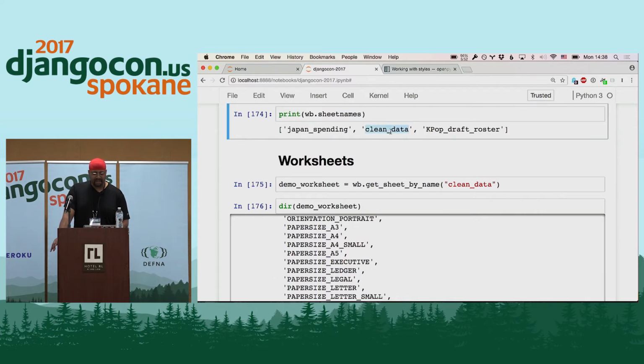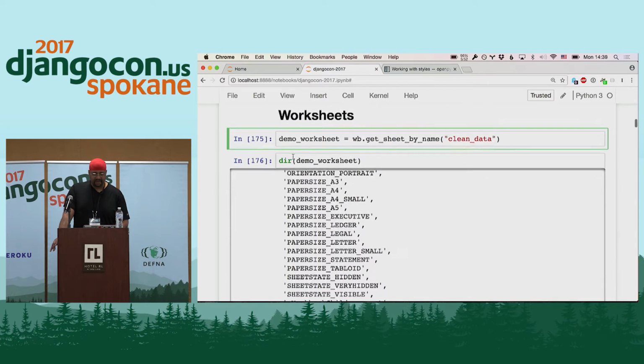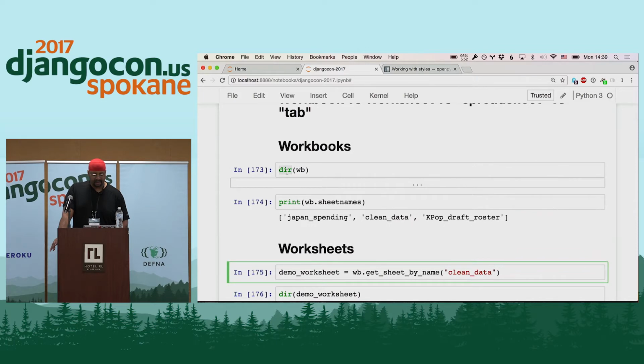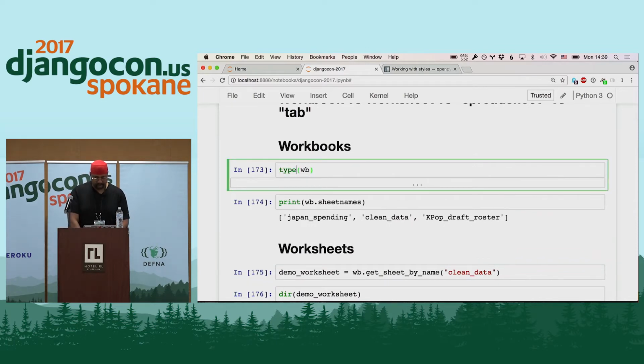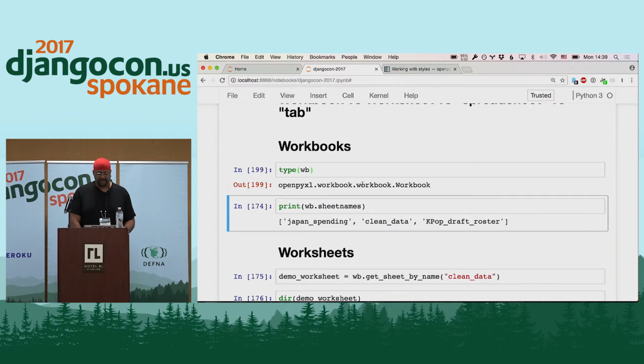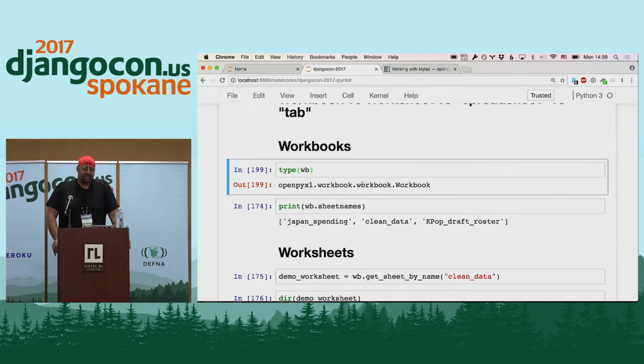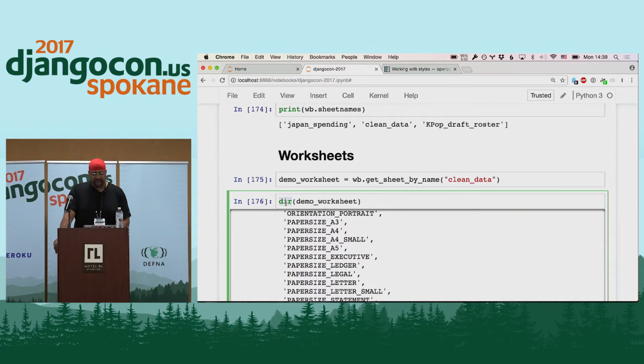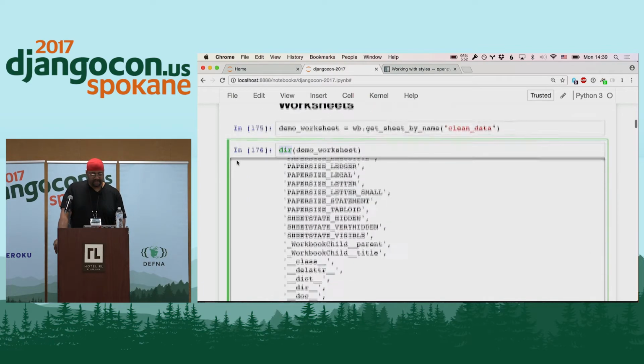The one we want is the clean data worksheet. And so here I'm going to create this variable called demo worksheet, and I want to get sheet by name, and then you pass it the worksheet name. And so now this WB is a workbook object. Notice this WB, it's a workbook object, which is not something that natively exists in Python. So openpyxl.workbook.workbook.Workbook. It has those different attributes that we saw before. That's why I had the dir. So I ran the directory function on it. And here I've created this demo worksheet, which pulls a specific worksheet.